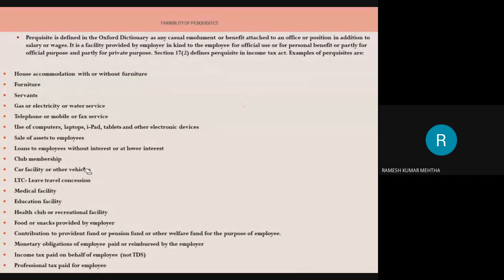Now let's look at another example. I have already told this example. The example is loans to the employee without interest or at lower interest. Again I am repeating. For example, I am working in Infosys, for 10 years or 15 years, and now today I want a house to be constructed, and the construction cost is 50 lakh rupees.